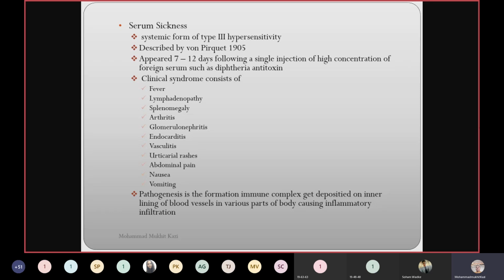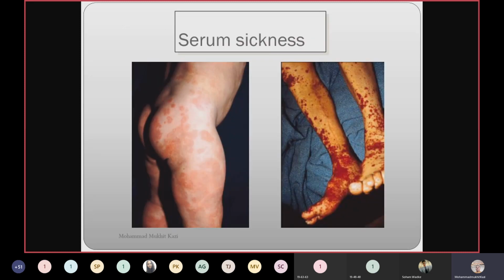Pathogenesis is the formation of immune complexes that get deposited on the inner lining of blood vessels. I was telling you this. Even in chikungunya, in various parts of the body, causing inflammatory infiltration, and this is responsible for all that. This is the example of serum sickness. You can see the clinical picture. There are rashes all over the body.